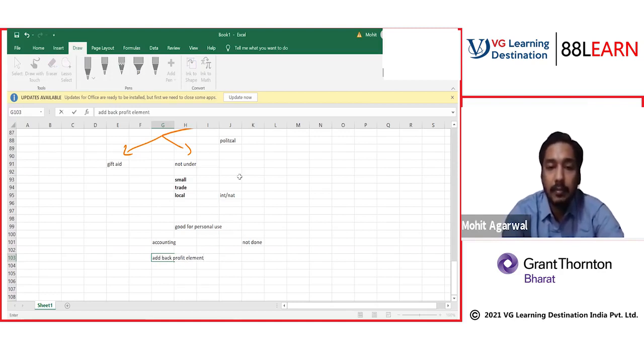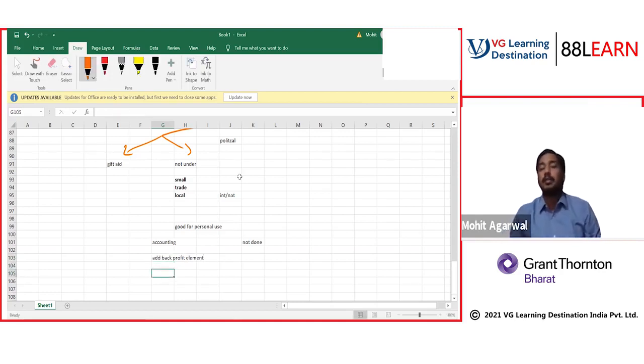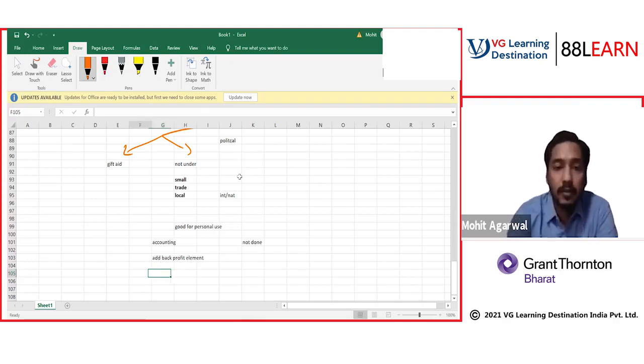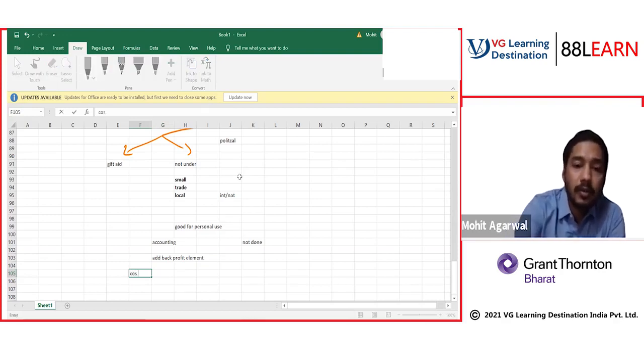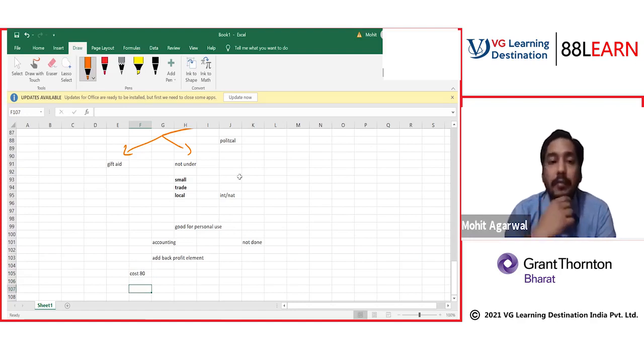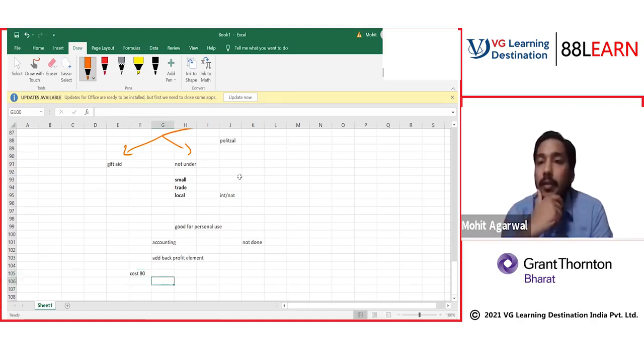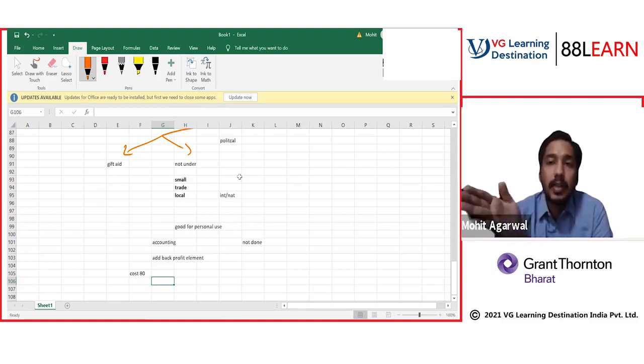Add back profit element. Why do we need to add back the profit element? Because we are assuming that goods are sold to the owner. Let me explain. Let's say the cost of the good was 80. Now the good he has taken for personal use, the cost is 80. When he removes it, he does accounting on the basis of 80, meaning he will show that he has taken out goods of the value of 80.